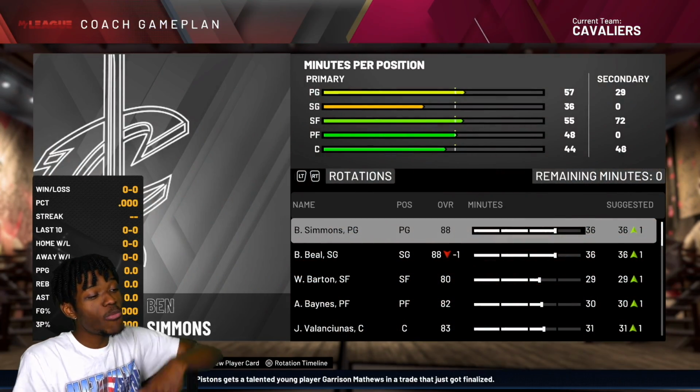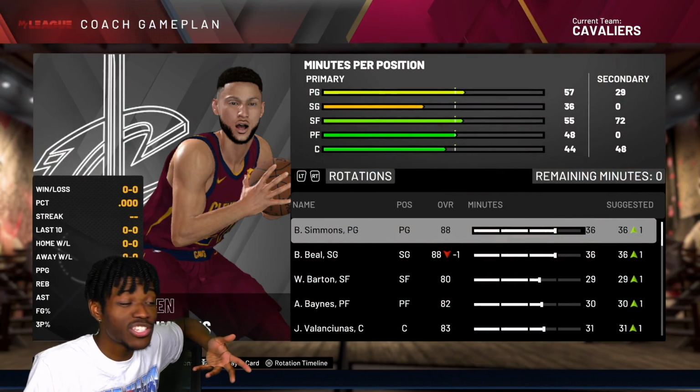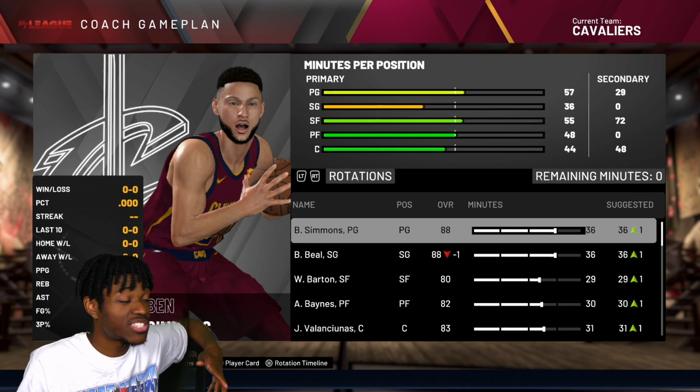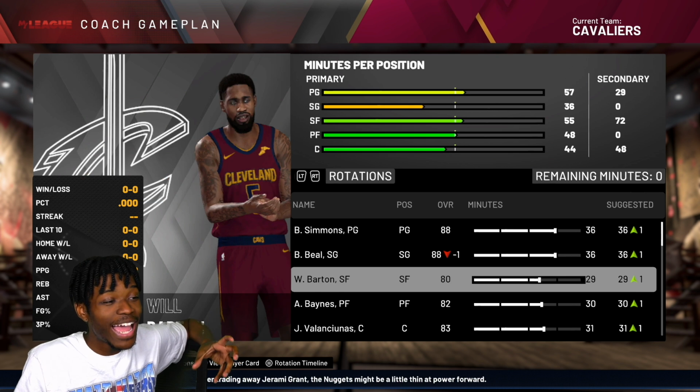All right. Are we a championship team? Only time will tell. I'm going to start simulating. If things are looking bad, we may flip Bradley Beal. We may flip Ben Simmons. I don't really know. But this is our lineup at the moment.